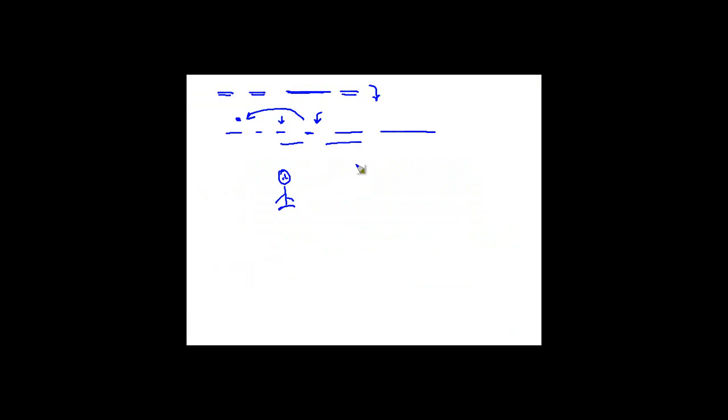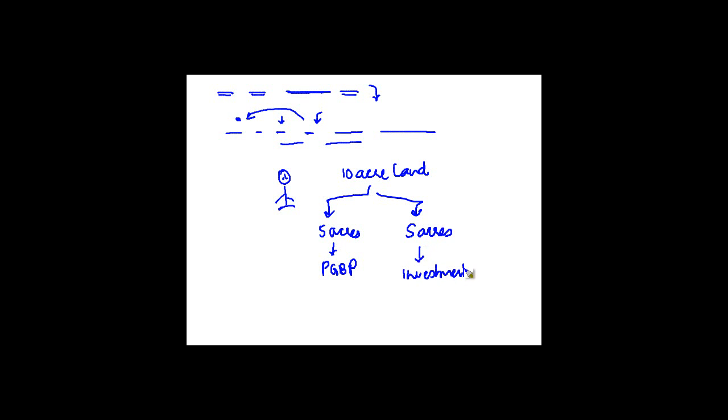He takes a 10-acre land, out of which 5 acres he uses for the purpose of profits and gains of business and profession, and 5 acres he just keeps as an investment. So if you see, this 5 acres is for the purpose of business and profession, while this is not.